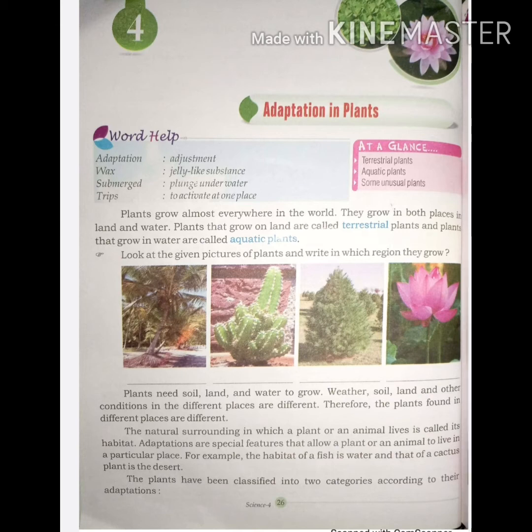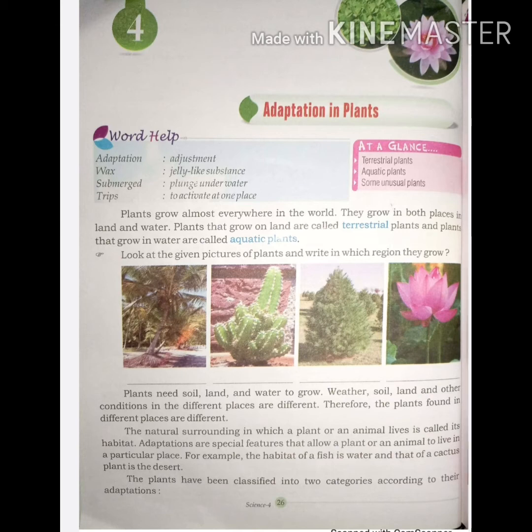Listen, what are the necessary conditions for growing plants? For growing, plants need soil, land, and water. These conditions are different in different places. Therefore, the plants found in different places are different. The natural surrounding where a plant or animal lives is called its habitat. Any plant or animal lives in a particular place, either in water or on land or in hilly areas.